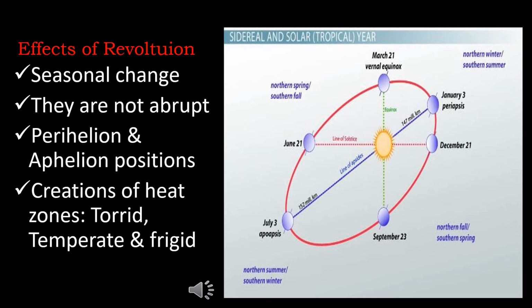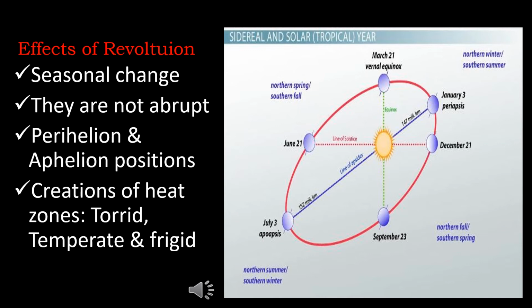When a place receives vertical Sun rays, the place gets hot. This is because the amount of heat in the direct vertical rays is concentrated on a small area, whereas the same amount of heat is spread over a larger area in the case of the oblique rays. We have already noted that the tilt of the Earth's axis causes the seasons. Revolution causes different seasons, that is, the changing weather conditions due to differences in the heating of the Earth.